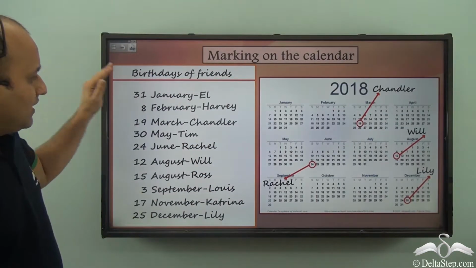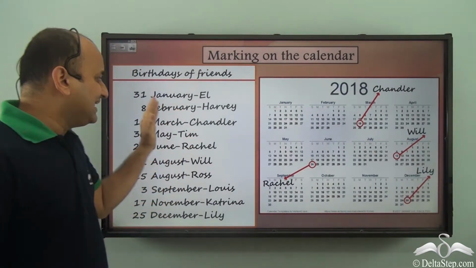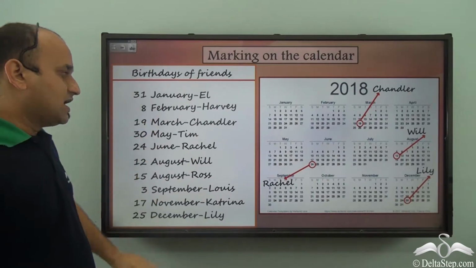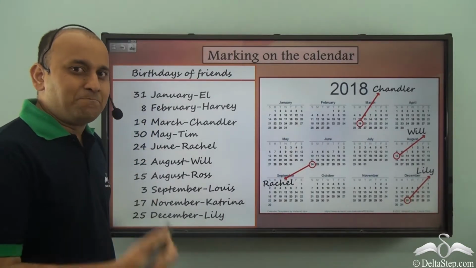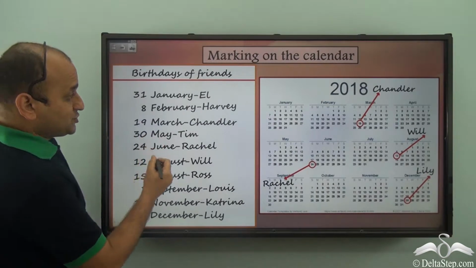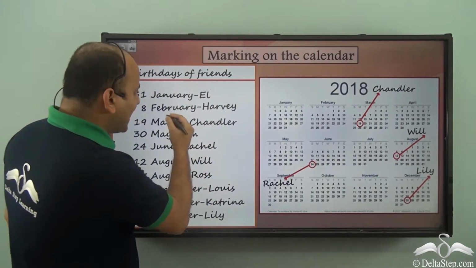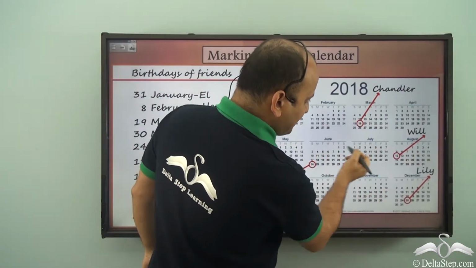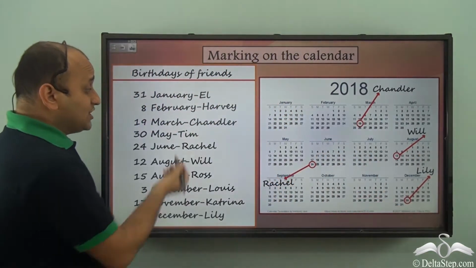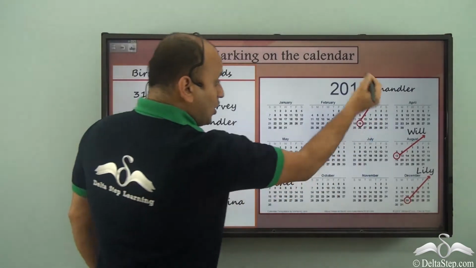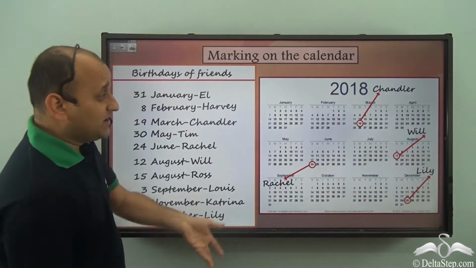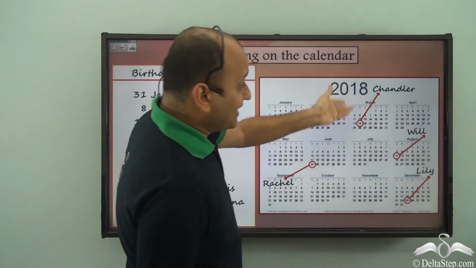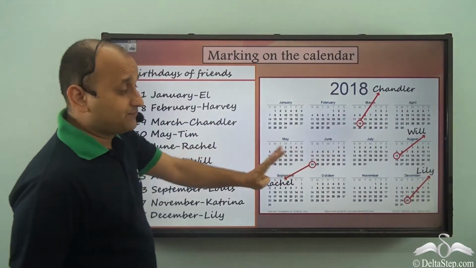Now what about another way of representing this same information? So if you have this list of birthdays, how can you represent it better? Well, what you can do is mark the birthdays on a calendar. For example, here some birthdays have been marked on a calendar. Similarly, you can mark all these birthdays on this calendar and simply refer to it to know whose birthday is when. And this will be very easy to understand, isn't it?